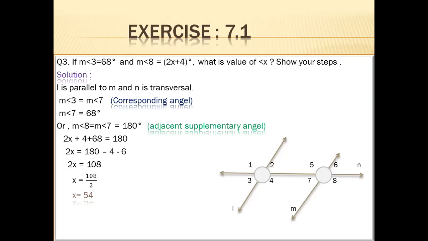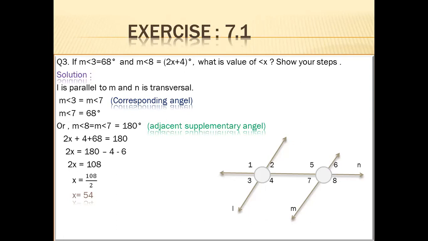Angle 7 is 68 and angle 8 is 2x plus 4. 68 plus 2x plus 4 is equal to 180 because the sum of these two angles is equal to 180 degrees. 68 plus 4 is 72.